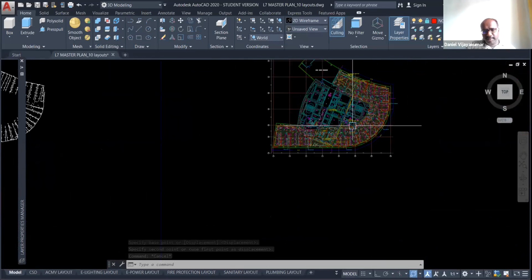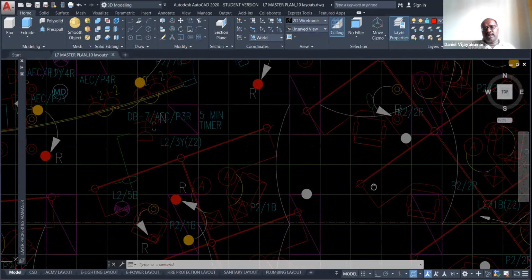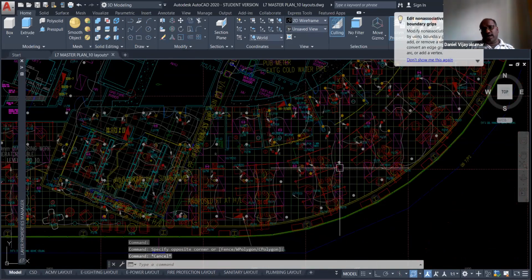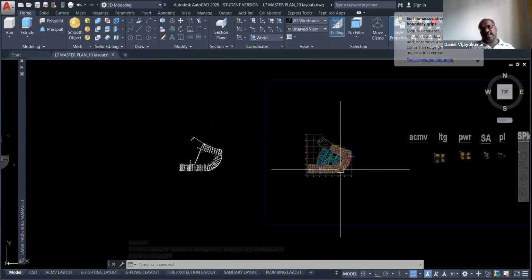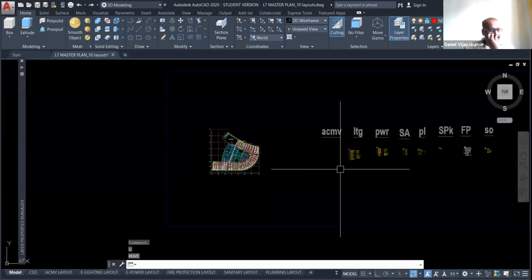Maybe I think some of the points are missed. Yeah, this also has some points. You have to unlock, then you can move it. So this is the main purpose for lock and unlock. If you lock that layer, you can't edit that layer. If you open that layer, you can edit, you can do whatever changes. When you lock that layer, you can see it, but you can't edit it. That is the difference between lock and unlock.